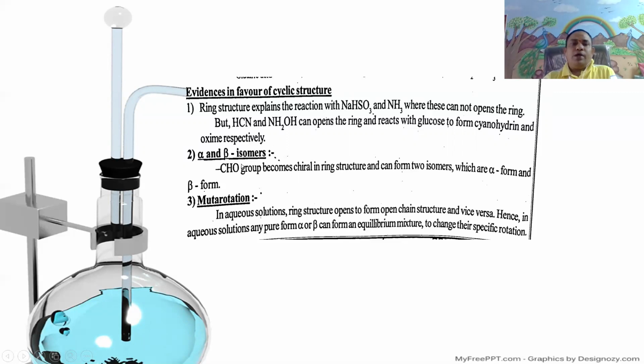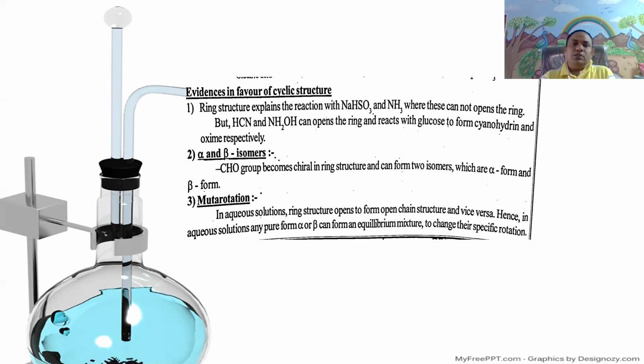Next, alpha and beta isomers. The CHO group, the aldehyde group, becomes chiral in the ring structure and can form two anomers or isomers, which are the alpha form and beta form. Glucose upon treatment with methanol in aqueous solution or methanol in HCl gives the alpha methyl glucoside and beta methyl glucoside. These two are called anomers.